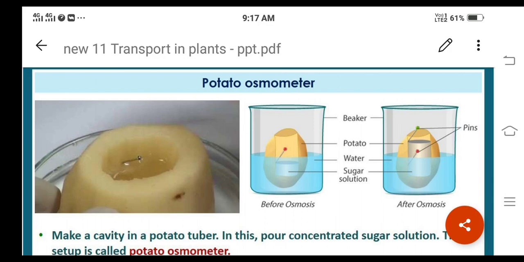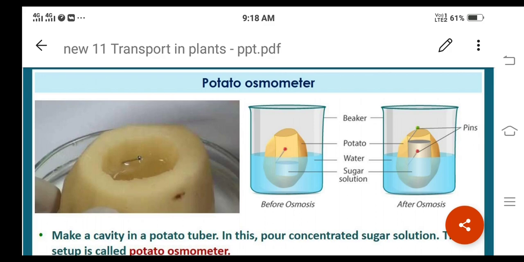After some time, we are going to observe the result here. In the beaker, remember, water will be there, and in the potato tuber or in the cavity, sugar solution will be there. Here the two pins they have mentioned: the red colored one shows the initial level of the sugar solution, and the green colored one shows the final level of the sugar solution.